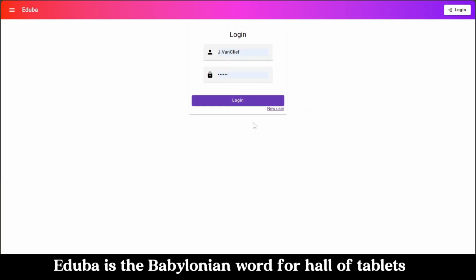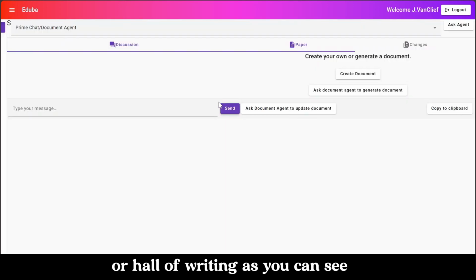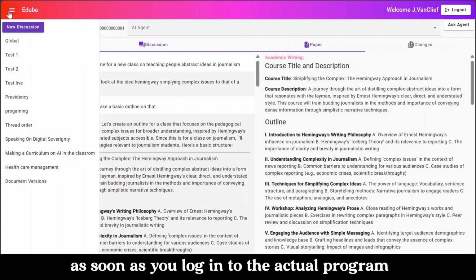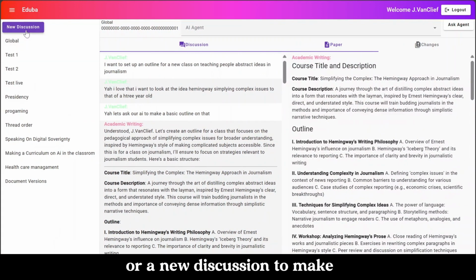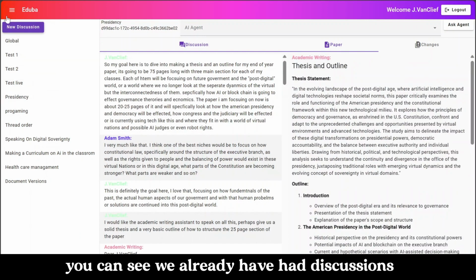Eduba is the Babylonian word for hall of tablets or hall of writing. As you can see, as soon as you log into the actual program, you'll have a list of conversations to choose from or a new discussion to make. As you come through, you can see we already have had discussions.